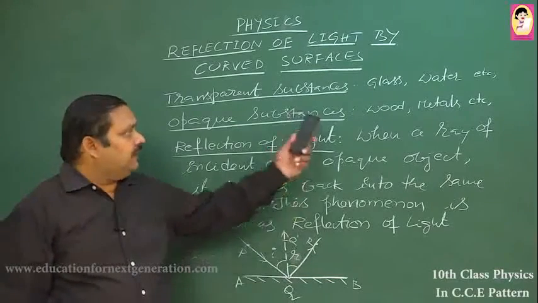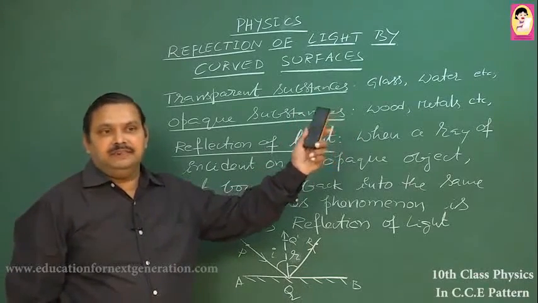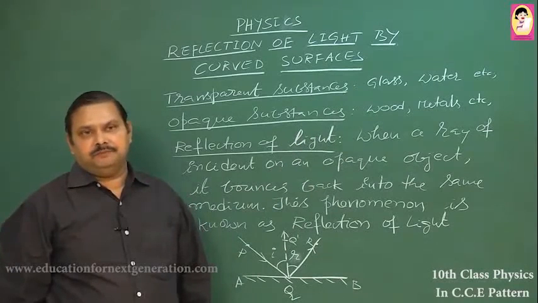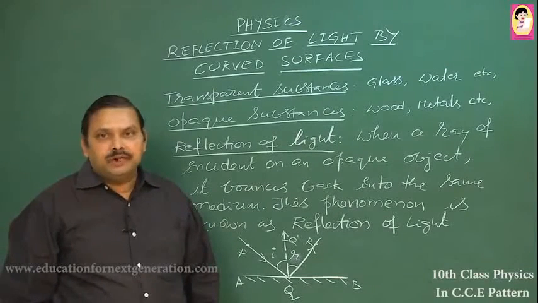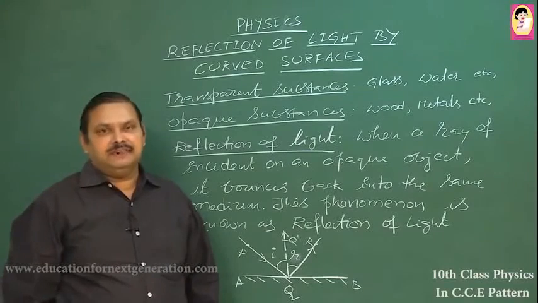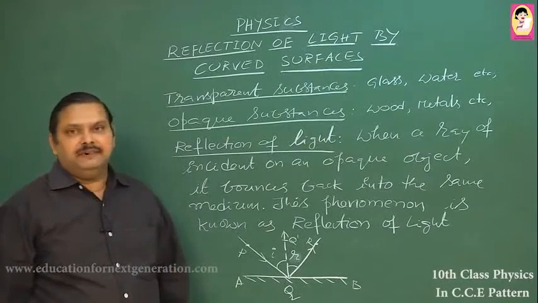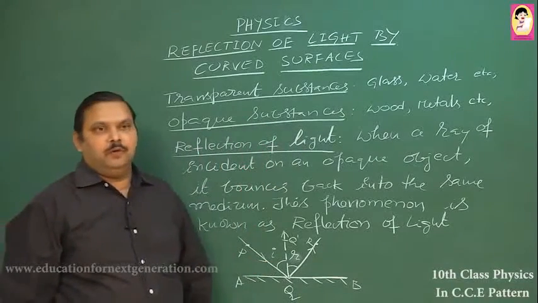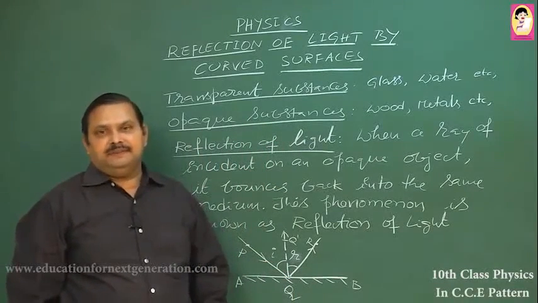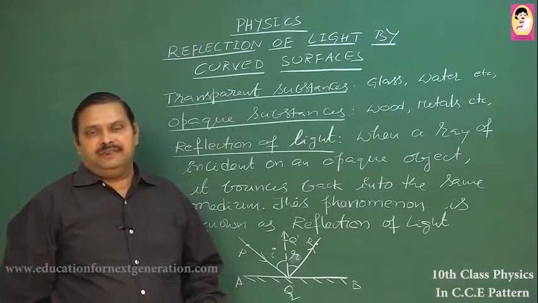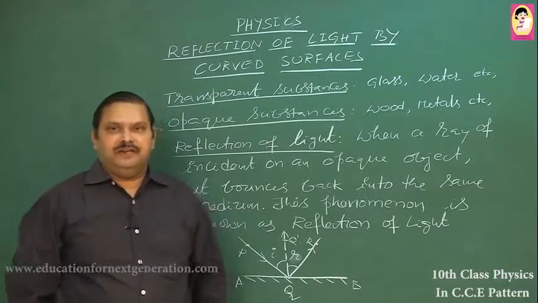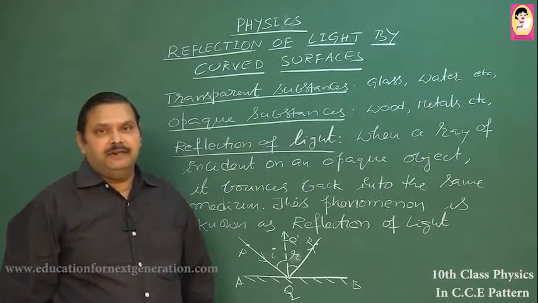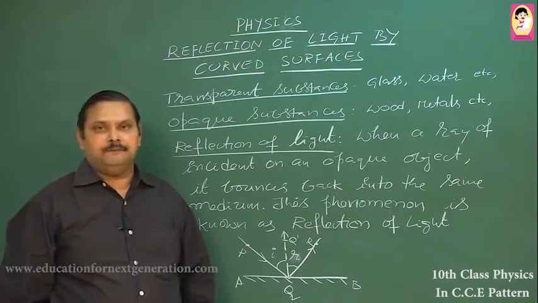For example, glass and water. These two materials allow the light rays to pass through them. That means we can see through glass and we can see through water. That is why they are called transparent substances. And second is opaque substances, quite the opposite. The substances which will not allow the light rays to pass through them are called opaque substances. For example, wood, metals, rocks, etc.